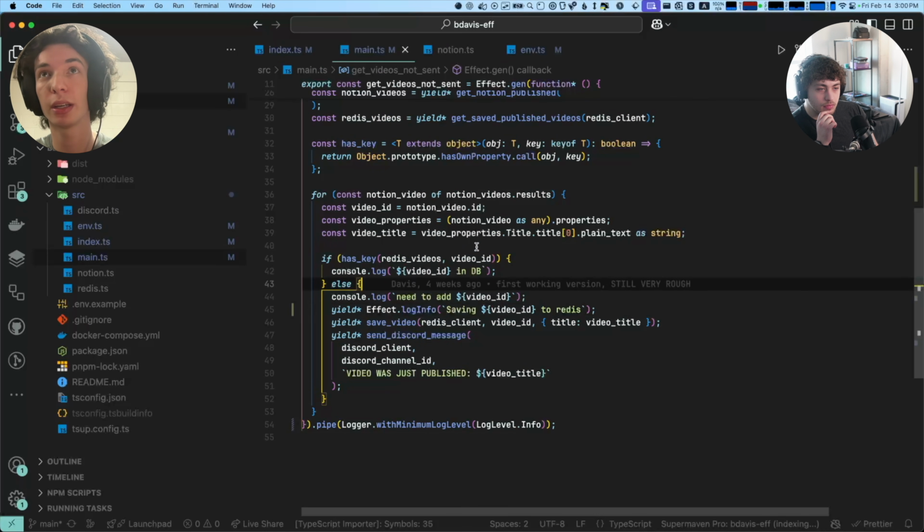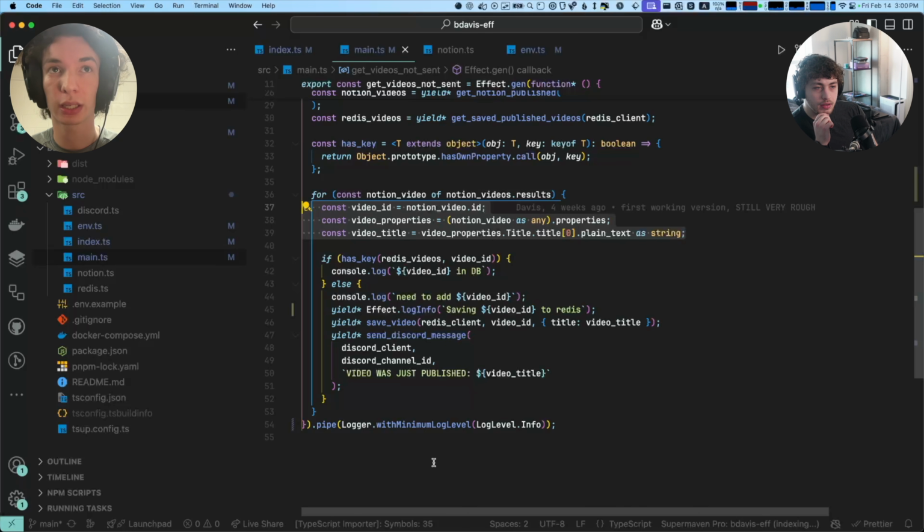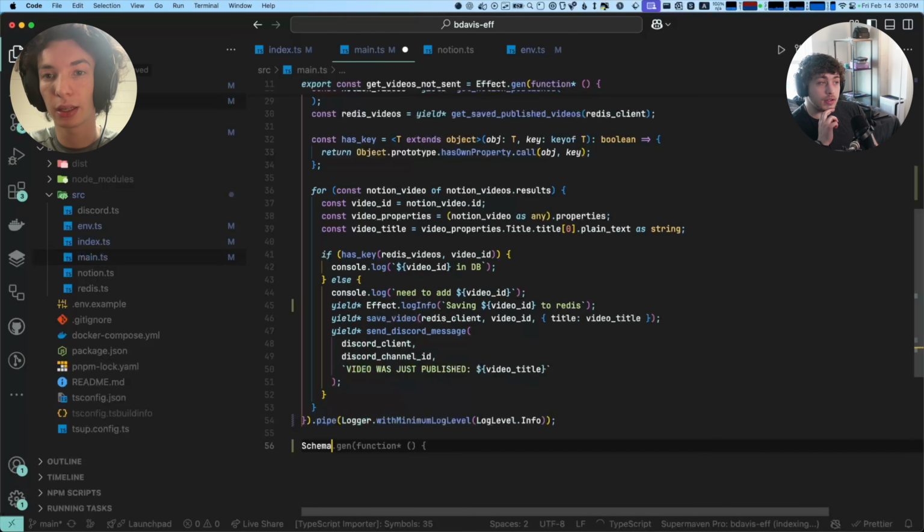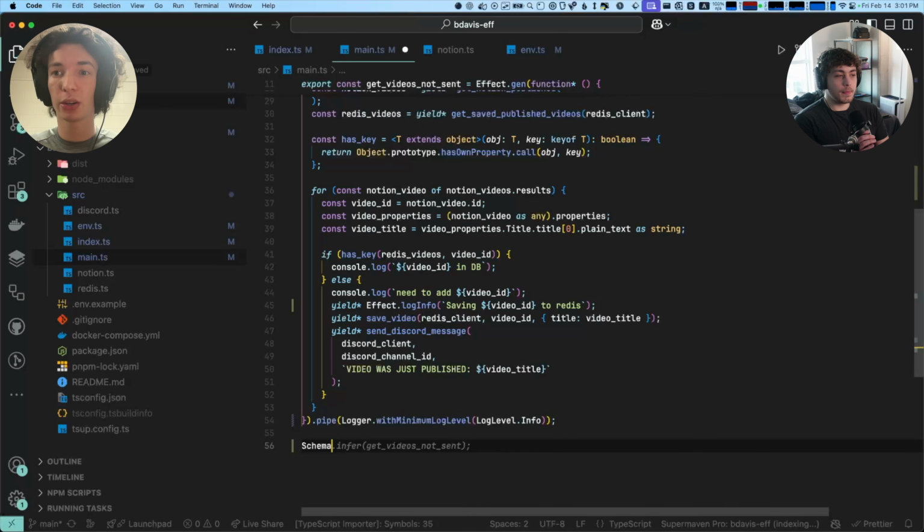The one final thing here is these casts. So Effect has its own schema library called schema. So this is like Zod, and it's actually really powerful. The biggest thing that schema does, which almost no other schema library does, is it does both encoding and decoding. So all the schemas are two-way schemas. And we can look at this in a second.